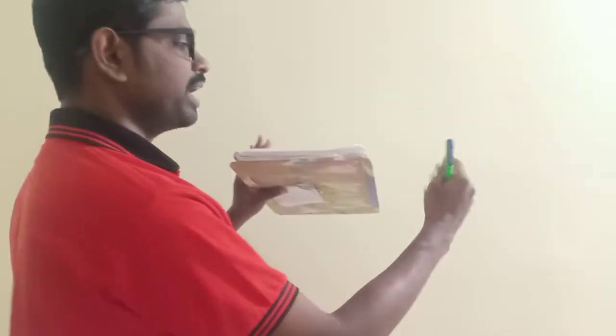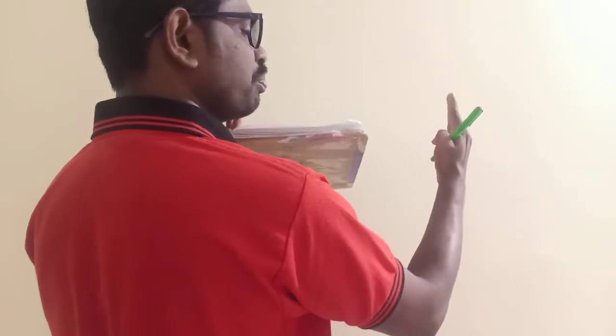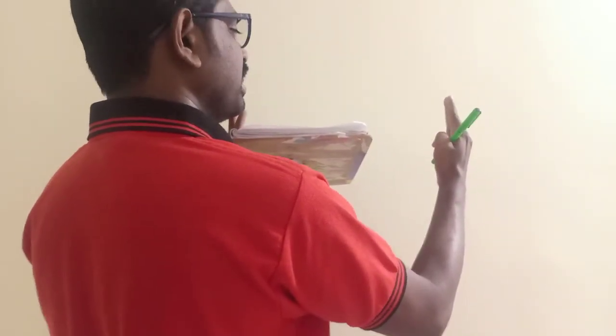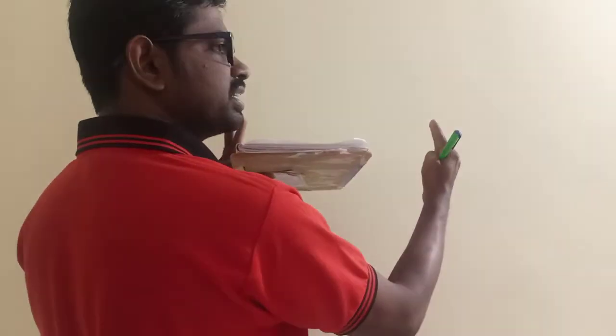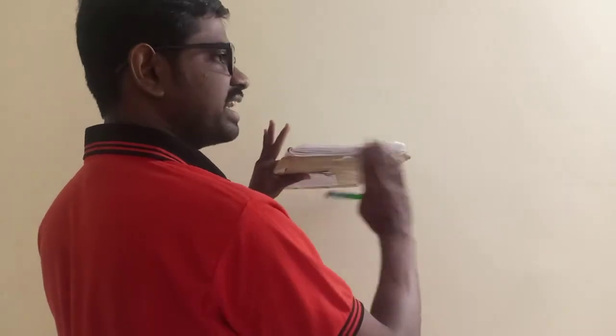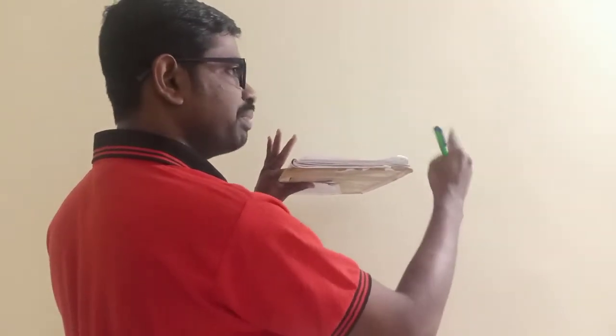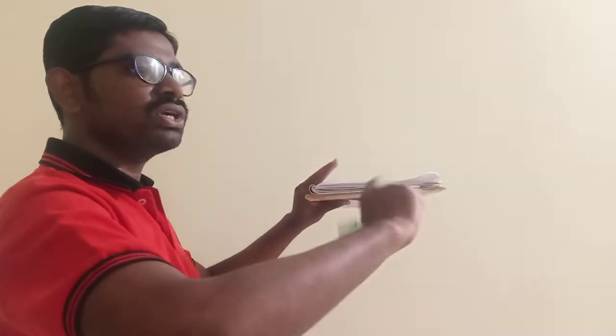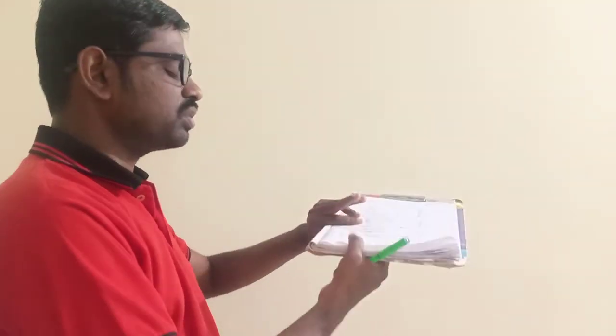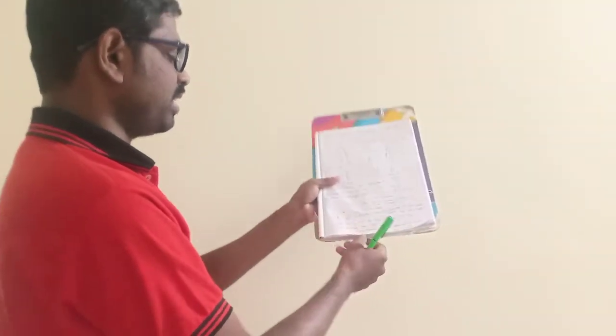Whenever I am applying a force like this, the force P is equal in magnitude and opposite in direction, separated by a distance x. That we call P into x. That should be equal to C net. P into x is equal to C net. That I have shown here.